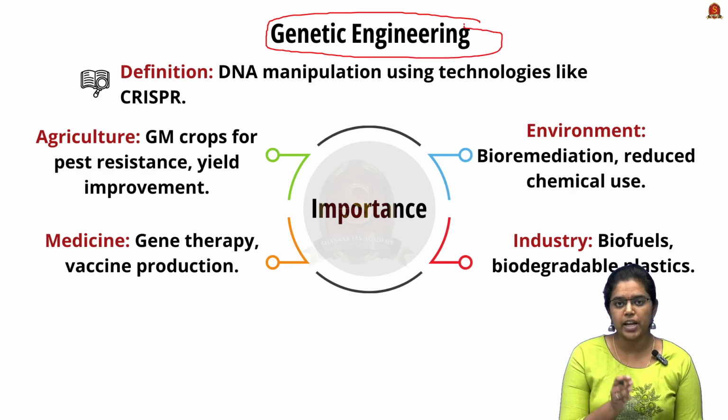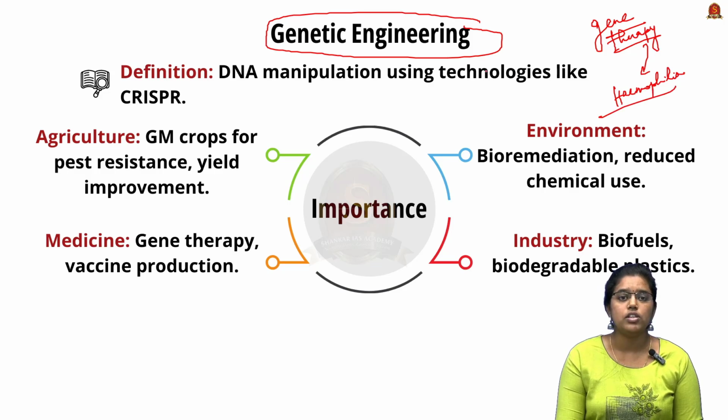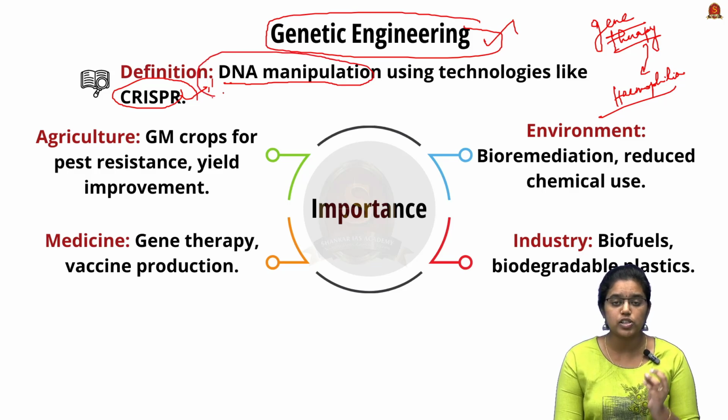So in the day before yesterday's video, we discussed in detail the gene therapy developed by Indian scientists to treat the hemophilia disease. Genetic engineering is a technology where we manipulate the DNA of an organism to have a specific quality. We use technology such as CRISPR to achieve the required benefit, and we manipulate the genetic material of an organism to have a specified quality that we need from it.